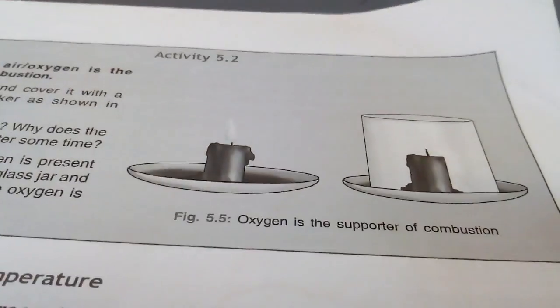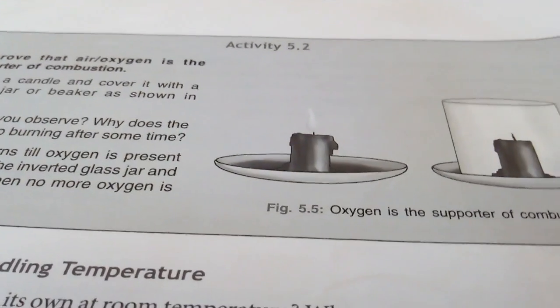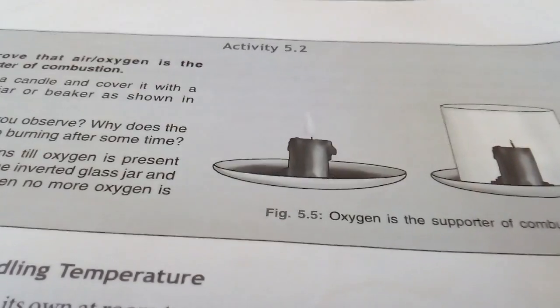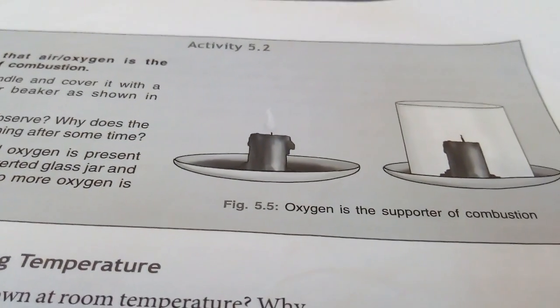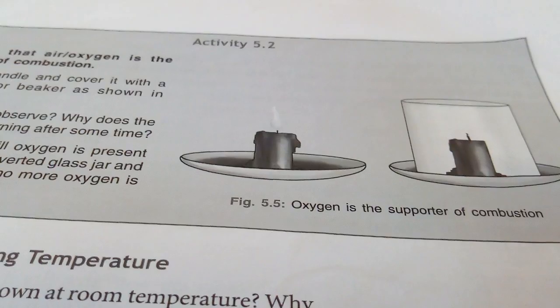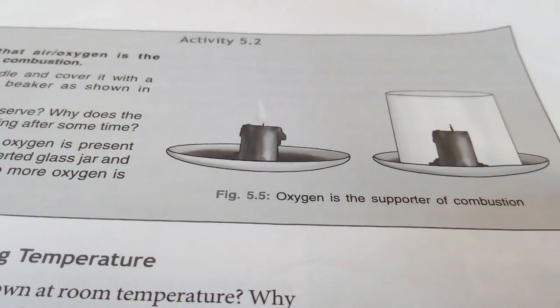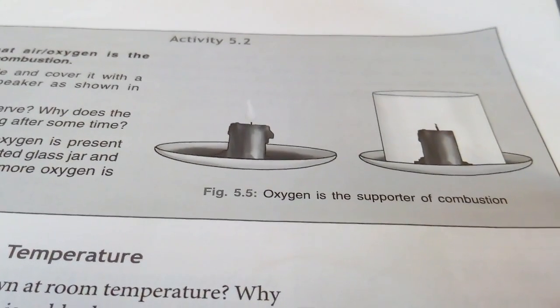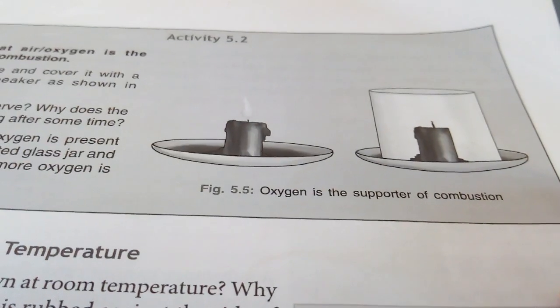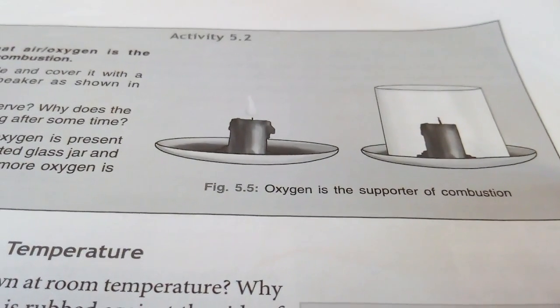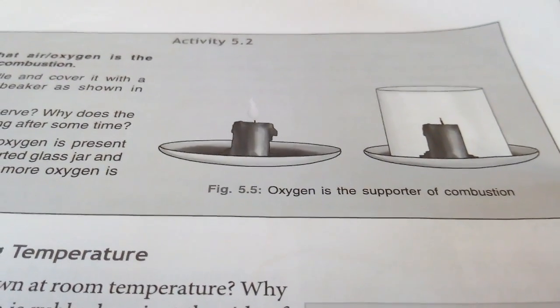If we put an inverted glass or jar on a burning candle, after some time it will extinguish because the supply of oxygen is stopped. So, in absence of oxygen, the candle cannot burn. So, for combustion, oxygen is very necessary.